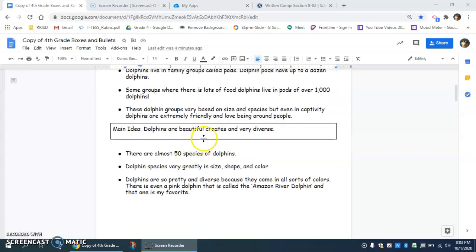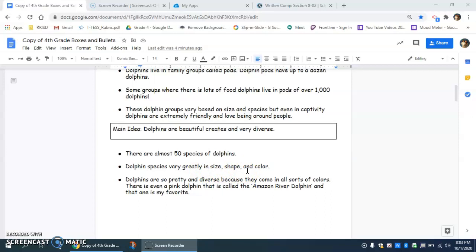And then the last one, dolphins are beautiful creatures and very diverse. Here I made sure that I only stuck to facts. So I know that there are almost 50 species of dolphins, that they vary greatly in size, shape, and color because I did research and I looked it up.